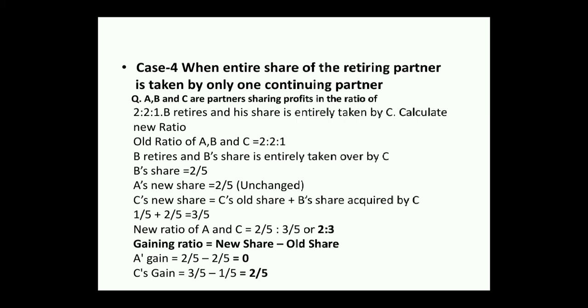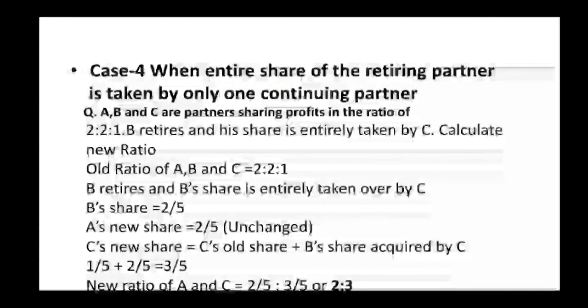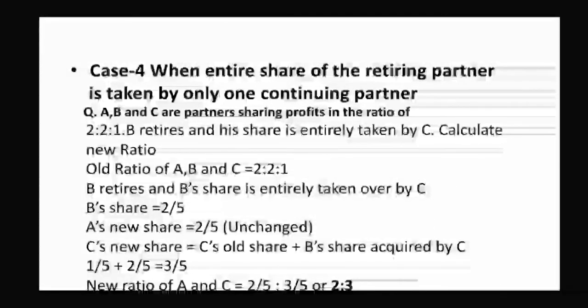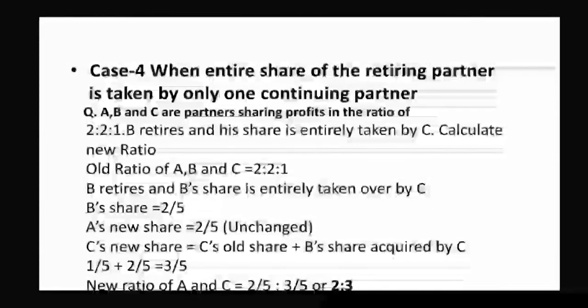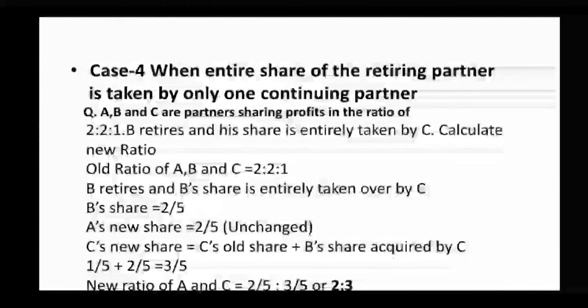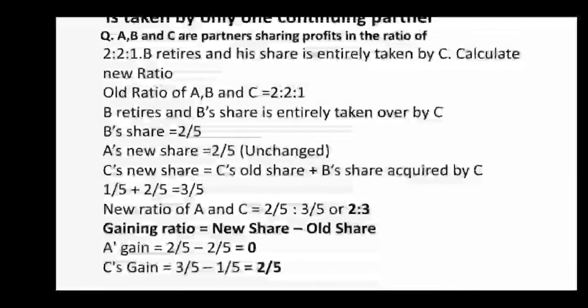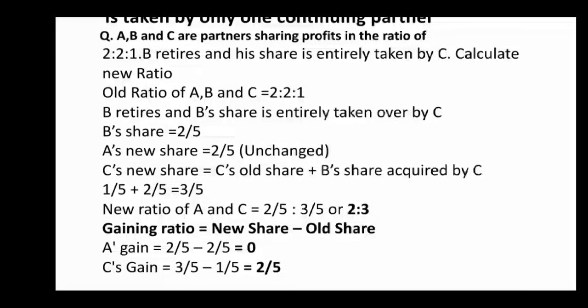So the old ratio of A, B and C equals 2:2:1. B retires and B's share is entirely taken over by C. So B's share was 2/5. So A's new share equals 2/5, which is unchanged, and C's new share equals C's old share plus B's share acquired by C. So old share of C 1/5 plus 2/5, B का शेयर ले लिया. Then total share of C equals 3/5. So the new ratio of A and C equals 2/5 is to 3/5, or 2:3.